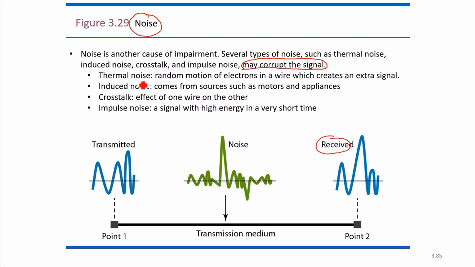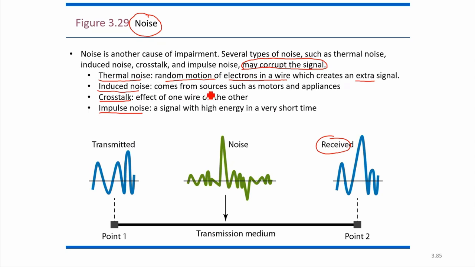Noise can come from different systems or different processes. There are different types of noise. One is thermal noise, induced noise, crosstalk, and impulse noise. Thermal noise is because of the random motion of electrons in the wire. If electrons are moving randomly in the wire, that causes the thermal noise, which creates an extra signal.